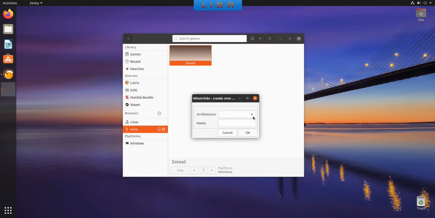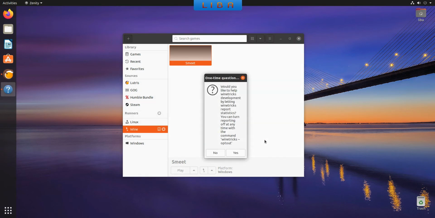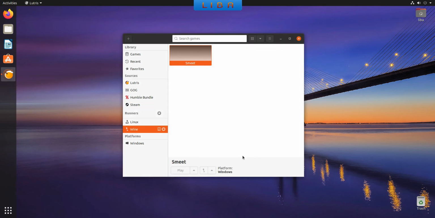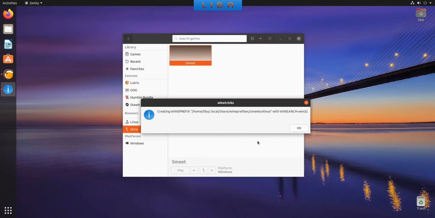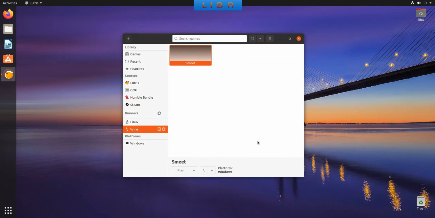In Architecture, select 32. In the name field, write Smeet on Linux. When you have selected your architecture and written a new name, click on OK. Click on Yes. Click on OK. Now you see a little window. You have created a new wine prefix.